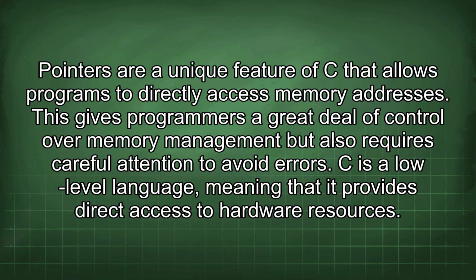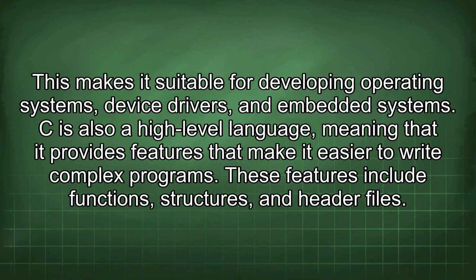This gives programmers a great deal of control over memory management, but also requires careful attention to avoid errors. C is a low-level language, meaning that it provides direct access to hardware resources. This makes it suitable for developing operating systems, device drivers, and embedded systems. C is also a high-level language, meaning that it provides features that make it easier to write complex programs. These features include functions, structures, and header files.